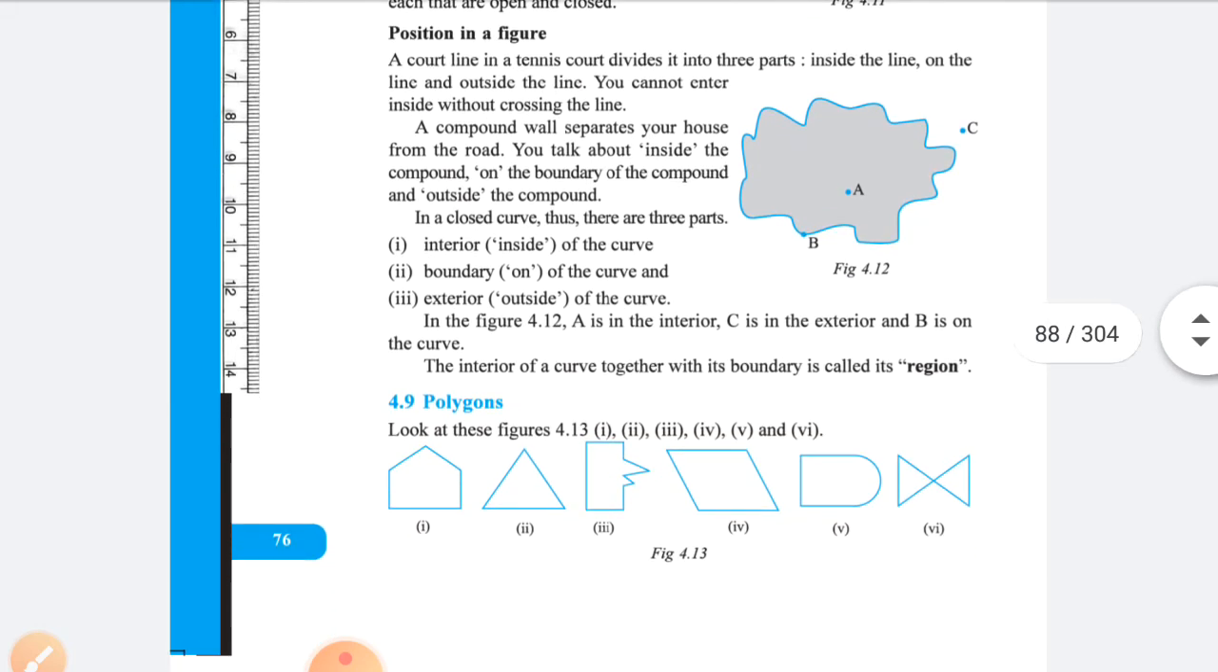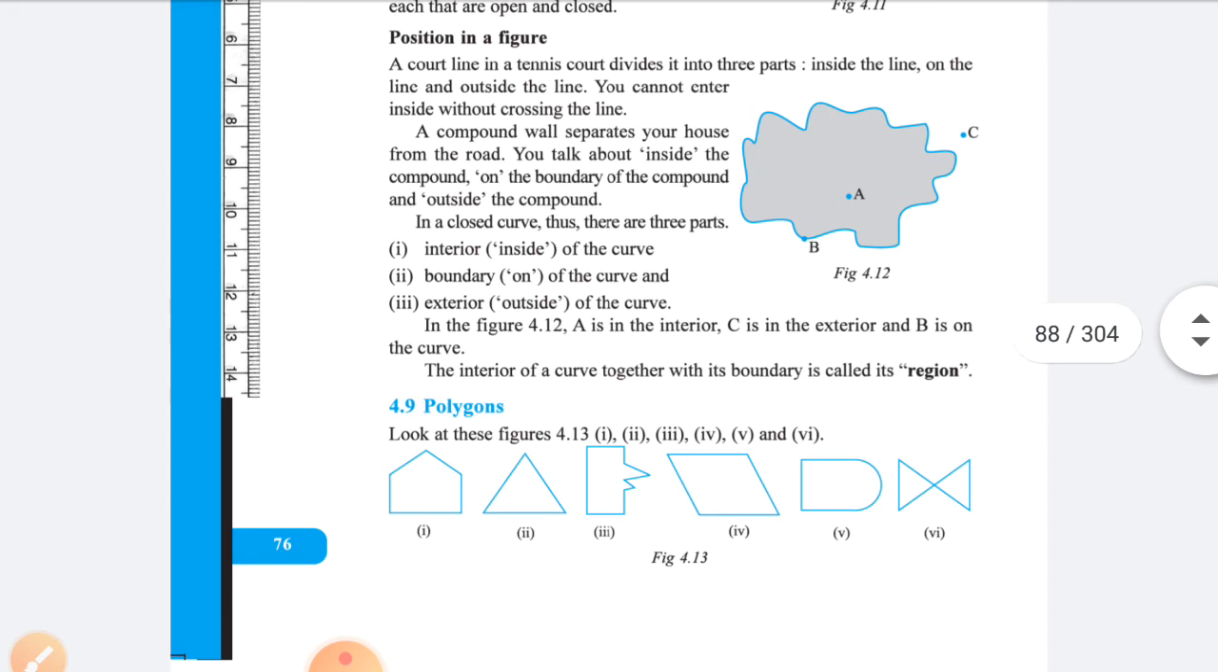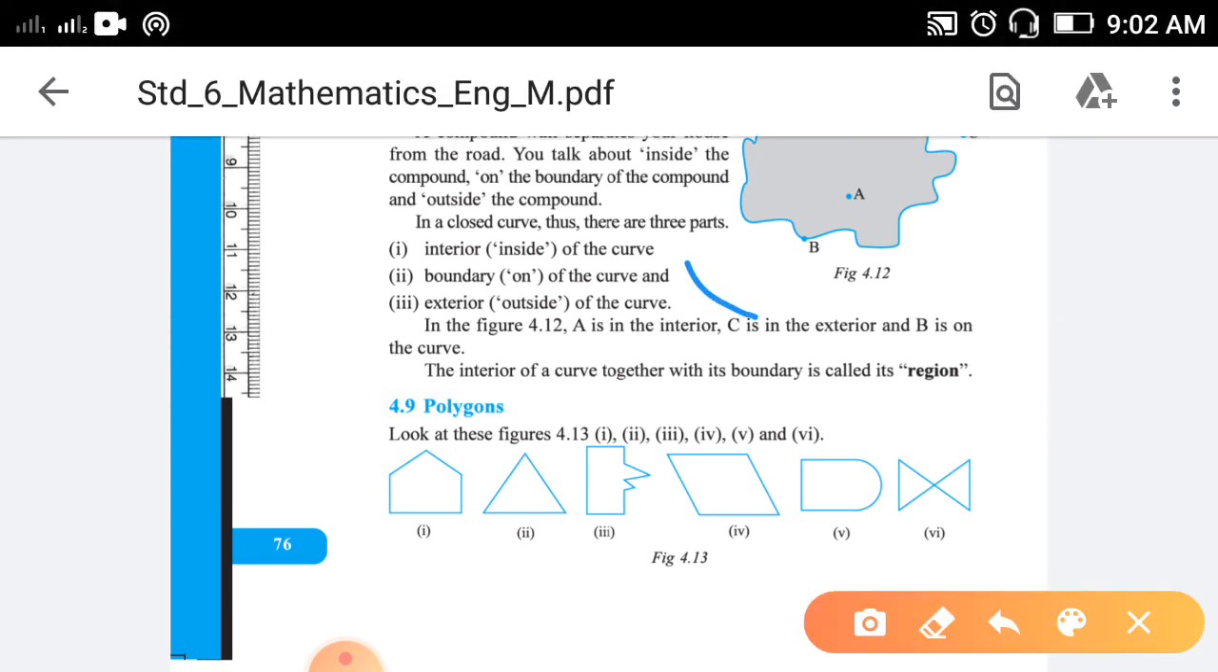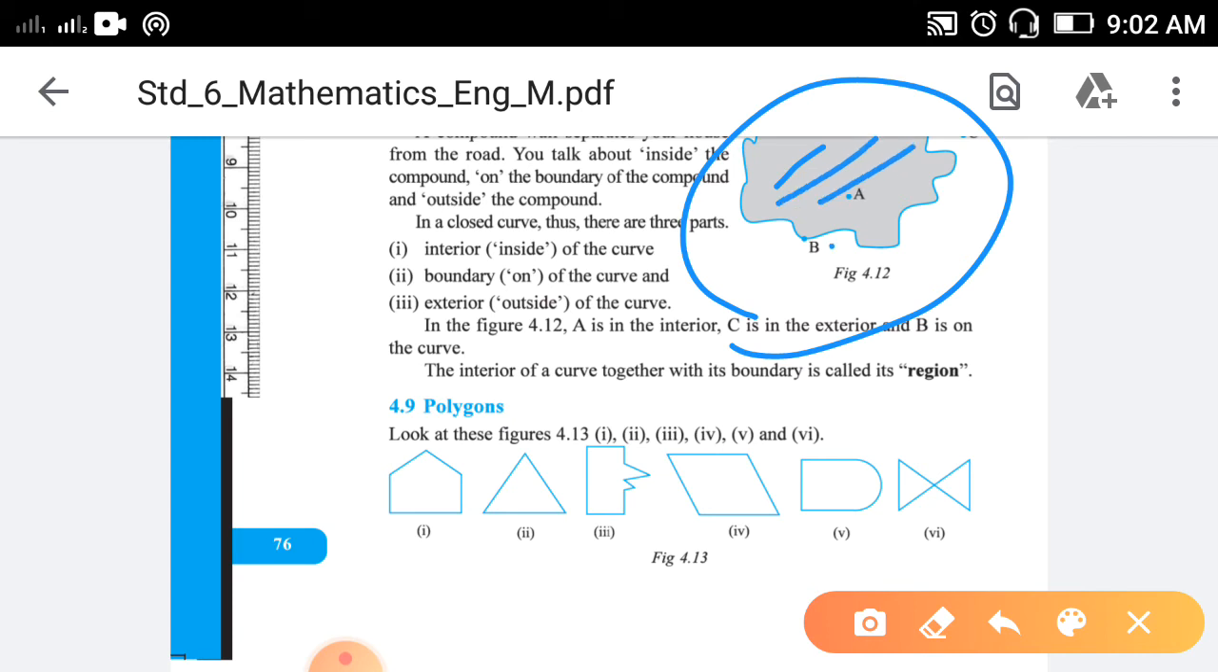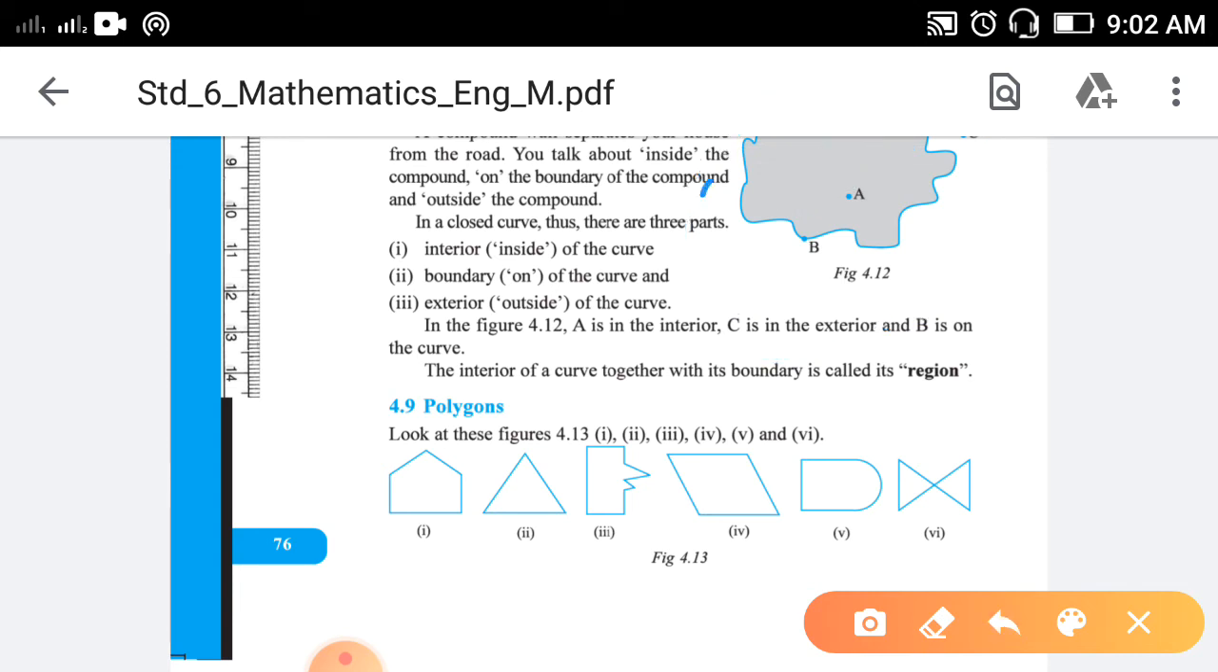Position in a figure. So here you can see one figure is given. This darkest part is the interior of the curve, and outside of it, this white background is the exterior of the curve, and this boundary with blue color is on the curve, that we can say is the boundary of the curve.